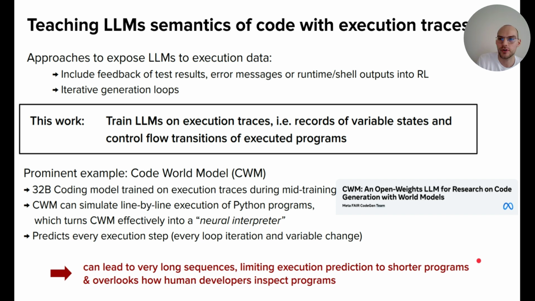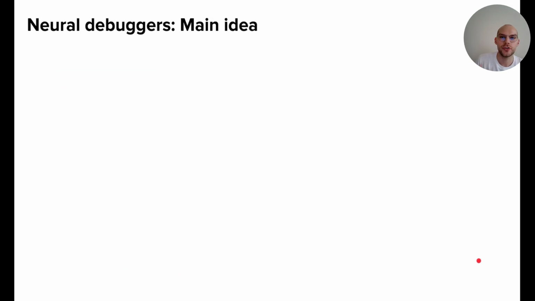I showed the example earlier with debugging the test case. Here we would not step through every line. We would set a breakpoint at the very interesting line shortly before the bug, or where we suspect the bug to be, and then step only through a few lines. This is not how it is done in CWM, and neural debuggers should overcome this.